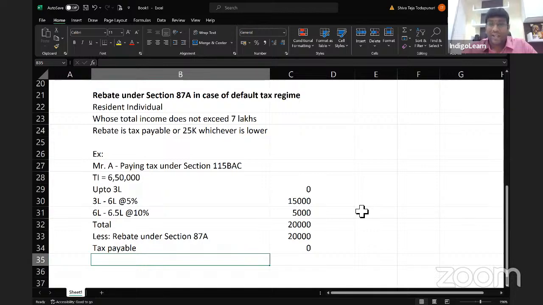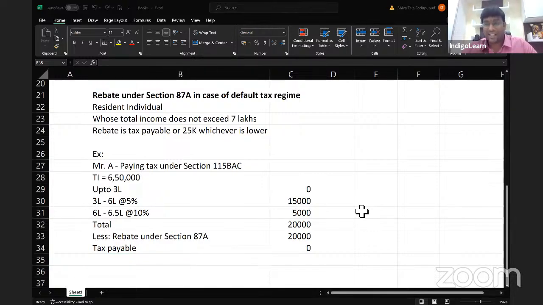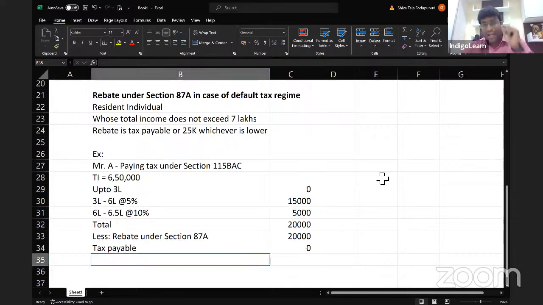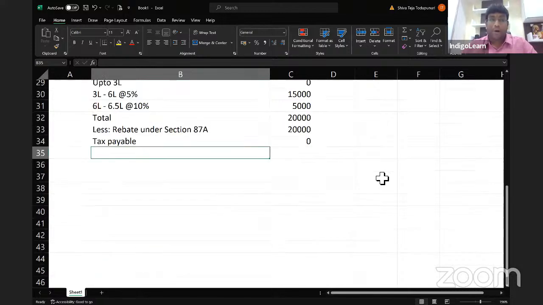So if a person is paying tax under optional tax regime, it is allowed to a resident individual whose total income does not exceed 5 lakh rupees. And the rebate is tax payable or 12,500, whichever is lower. However, if a person is paying tax under a default tax regime, it is applicable to that category of resident individual whose total income does not exceed 7 lakh rupees. And the rebate is tax payable or 25,000, whichever is lower. But let me talk about one special point here.